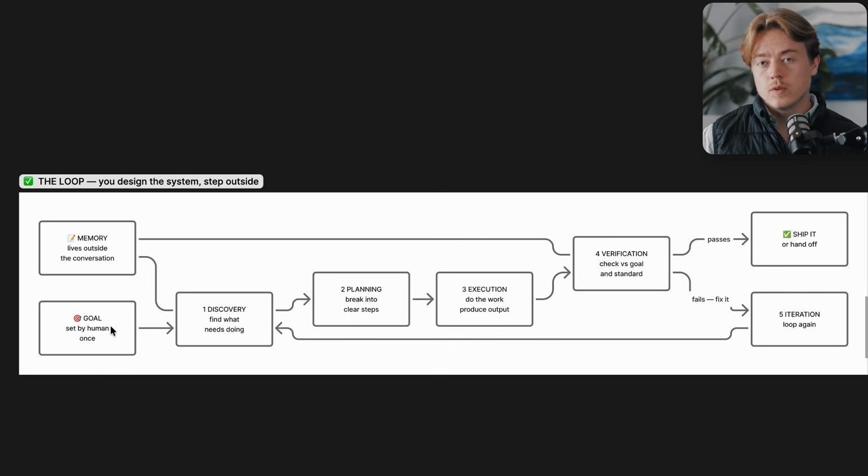So at a high level, here's what a loop looks like. And I should mention that loops are usually talked about with regards to coding, but they can also be used for a ton of other things like content creation or research or teaching yourself a new skill. And we'll cover all of those too. But that being said, they do still all go through these coding tools like Claude Code or Codex, but you don't have to be technical to do this. So if a terminal window scares you, don't worry, it's totally cool.